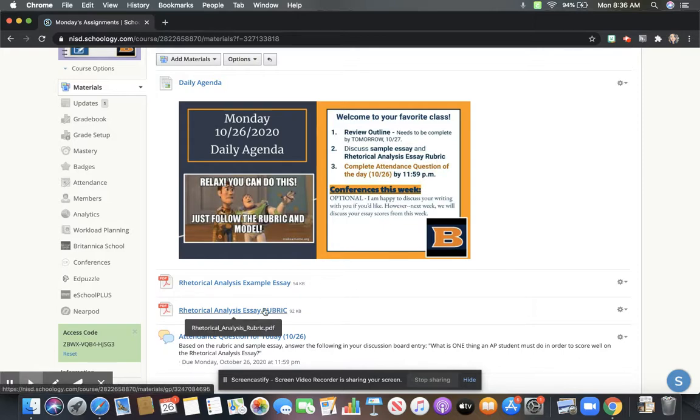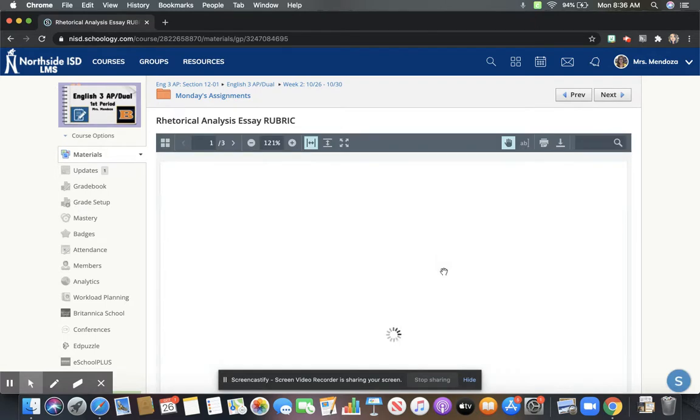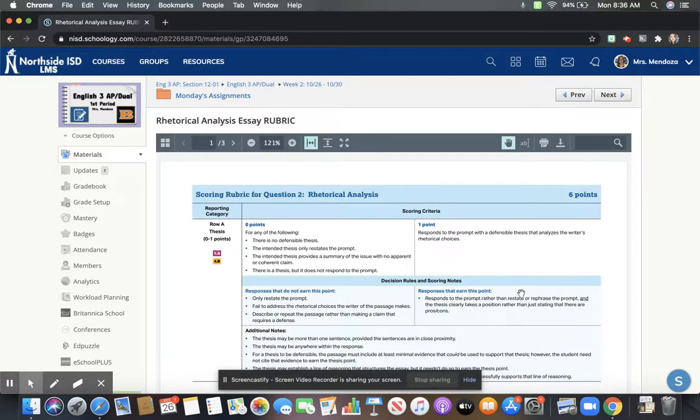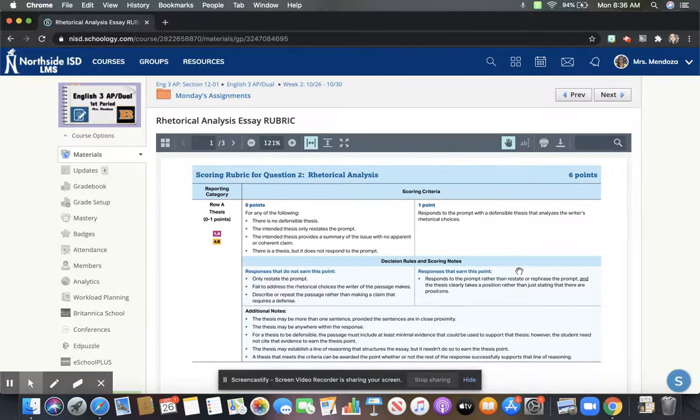I want us to look at this rubric before we look at the example. This rubric seems kind of complicated, but it's really not. There are 3 categories. Row A is all about your thesis, which we've talked about at length, right? We said that in order to earn this point, you need to make sure that you analyze the writer's rhetorical choices. If you don't, and all you do is simply discuss the purpose, then you will not earn that thesis point.